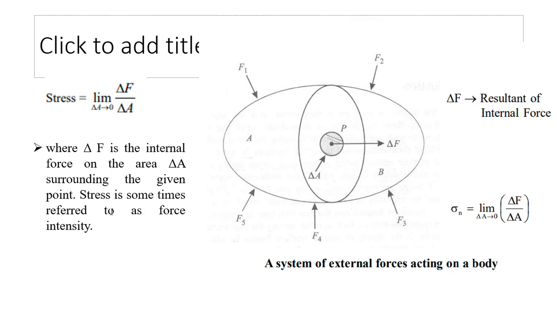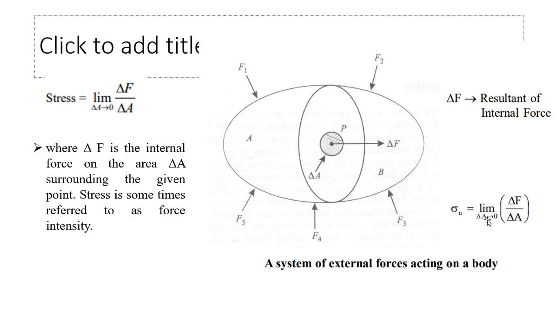Stress is sometimes referred to as force intensity also. We used to call it force intensity also. And del F is the resultant of the internal force, and we find the internal normal stress sigma n, which indicates the normal stress of the body.